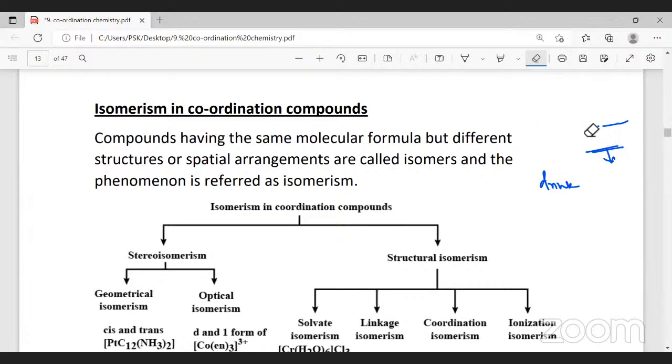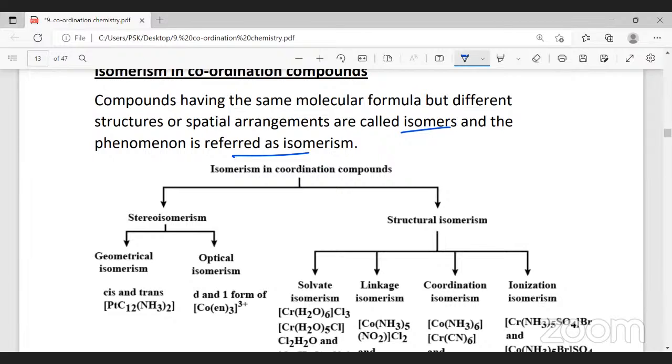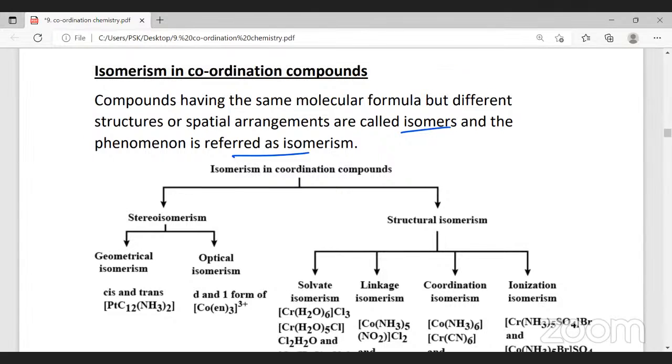Now, even coordination compounds will exhibit isomerism. Compounds having the same molecular formula, but different structure or spatial arrangement, are called isomers, and the phenomenon is referred to as isomerism. So what are isomers? Compounds having the same molecular formula, but different structures or spatial arrangements, or different chemical and physical properties.